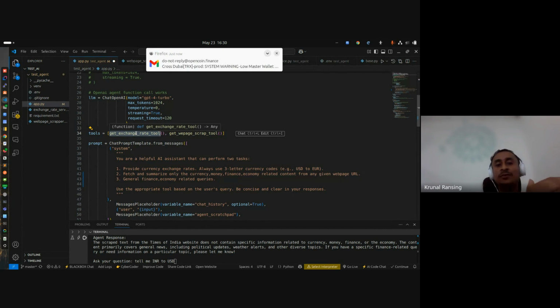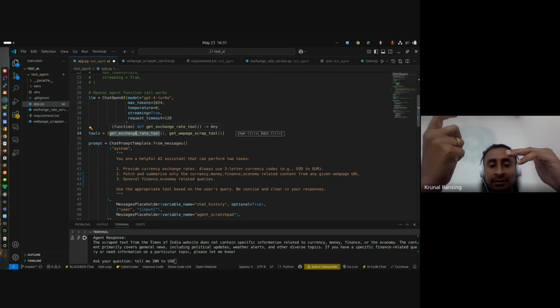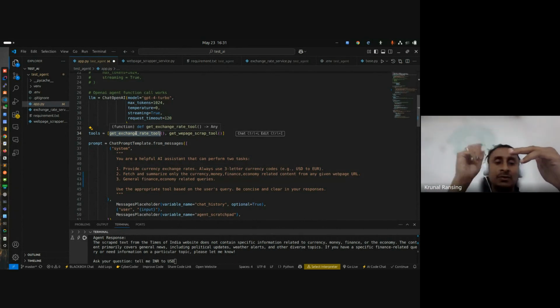If you see the simple flow, the user asks the query, the agent takes that query, uses the LLM, and the LLM replies back to the agent that the user query is related to exchange rate and you have to call this tool function. I initially mentioned why I'm using OpenAI.